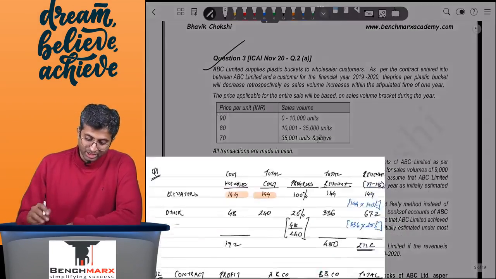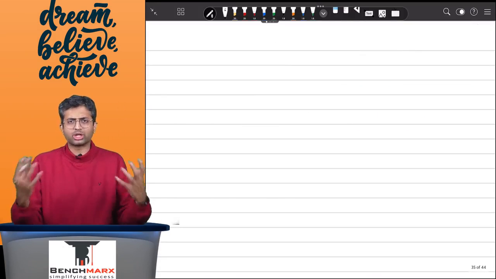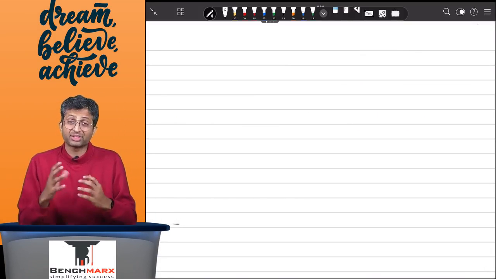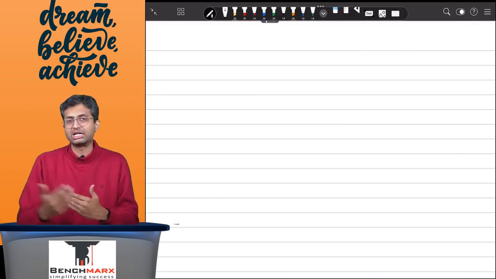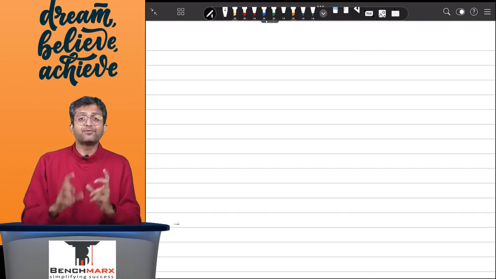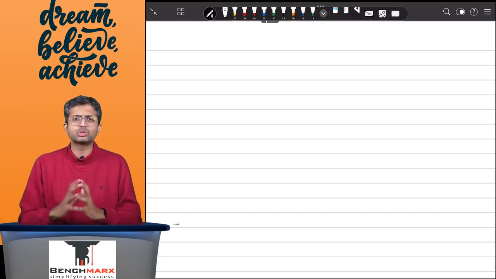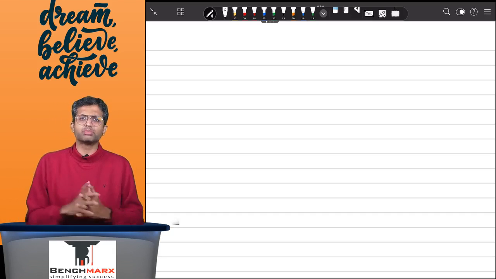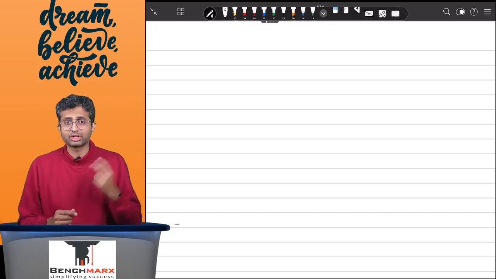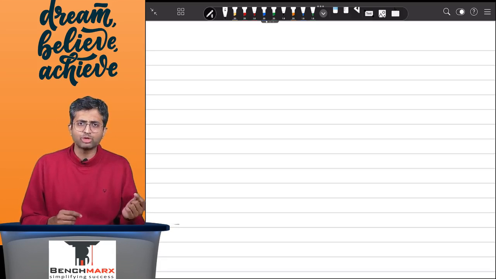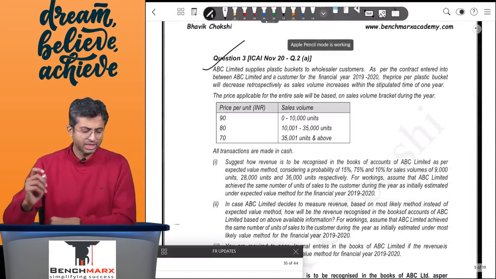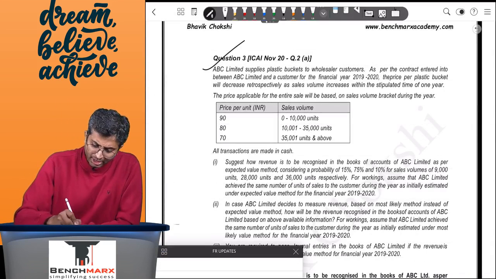In this case, before we read, just to get a conceptual framework, there is a quantity linked discount. However, the quantity will come to our knowledge later. As a result, if we have to recognize sales, we need to determine the transaction price based on our expectations. And if there are variable considerations, then variable consideration can be measured either using the expected value method or using the most likely value method. So over here, let us read question number 3.